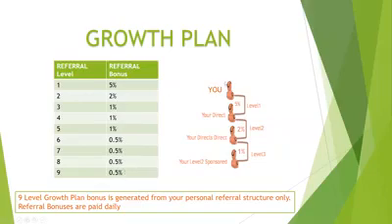So let's say you're in the system, you put the minimum of $500, and then you introduce somebody. Let's say you introduce Steve, who puts in $1,000. Well, you're going to get 5% of that 1,000 that Steve's introduced, which is $50. Then Steve introduces Anne, you would get 2% of whatever the capital Anne puts in. Now, if you think she's going to put a minimum of $500 to start it off, then Anne introduced David. So David's your level 3 person. You're going to get 1%. So you can see this goes down to 9 levels. So you've got 9 levels of where you can actually earn from the growth plan.